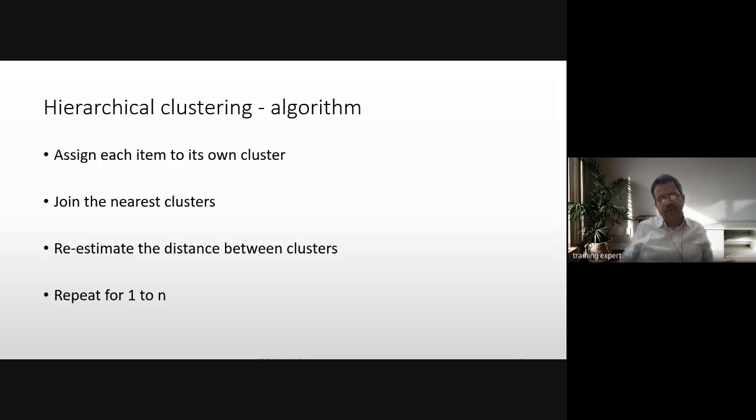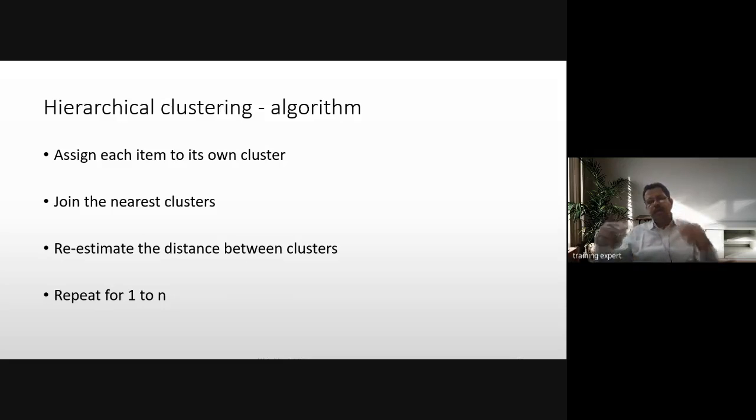So repeat for 1 to n. If 1000 customer points are there, it is run 1000 times. So individually it becomes 1000 clusters. Then it is trying to create 2 points together, right? So it may lead to some 500 clusters.